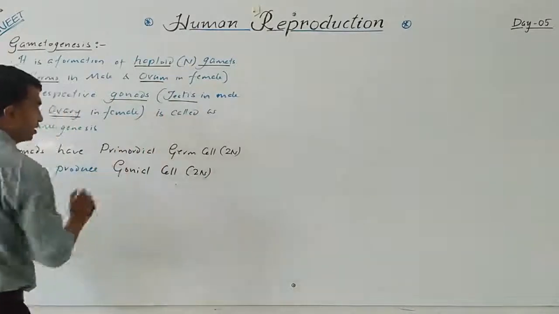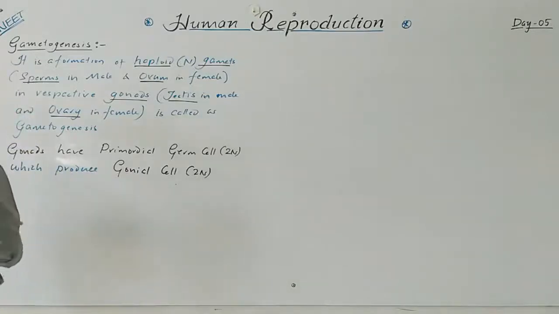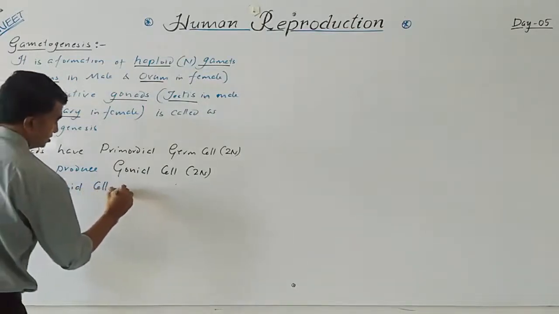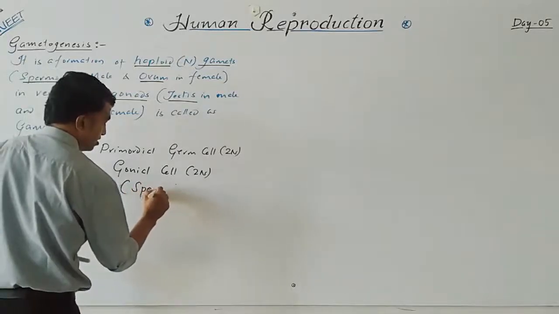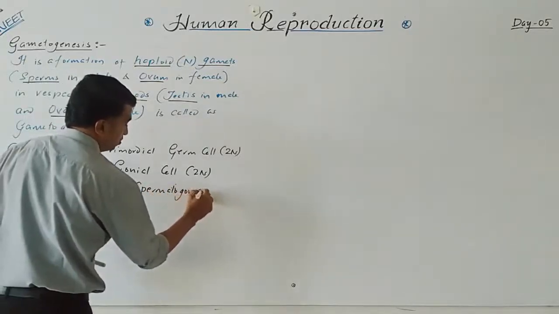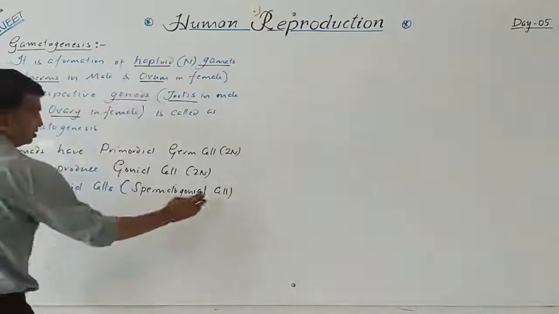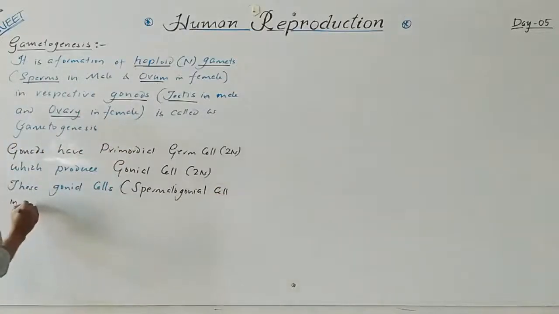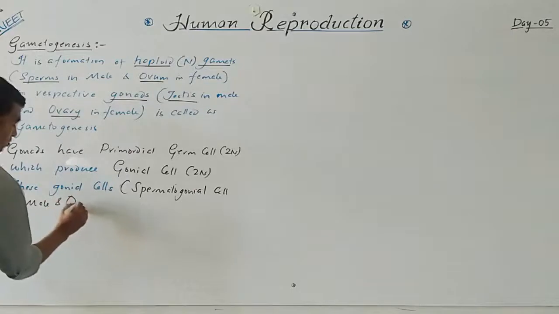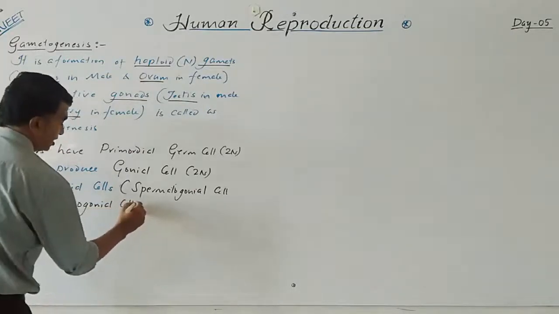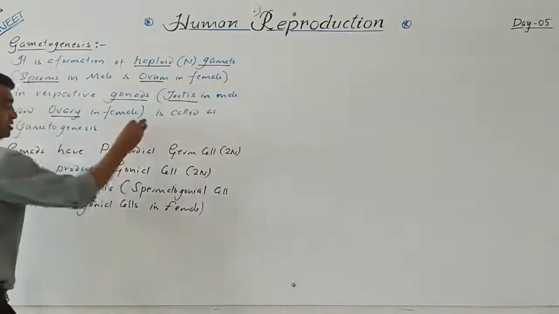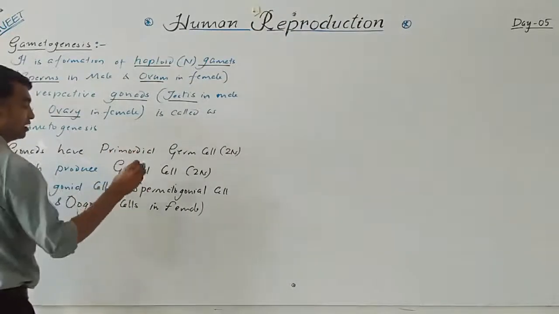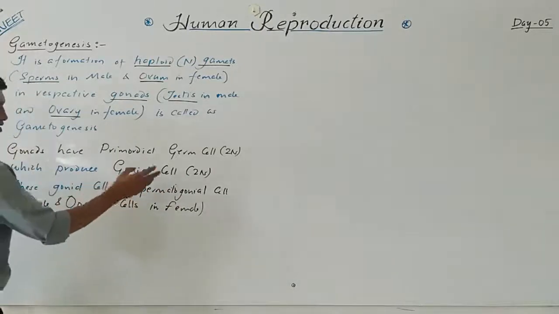In between, mitosis occurs. In male, these gonial cells are called spermatogonial cells, and in female, oogonial cells. So primordial germ cells produce gonial cells, specifically spermatogonial cells in the male and oogonial cells in the female.